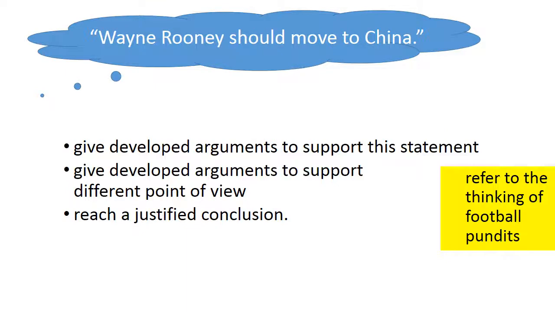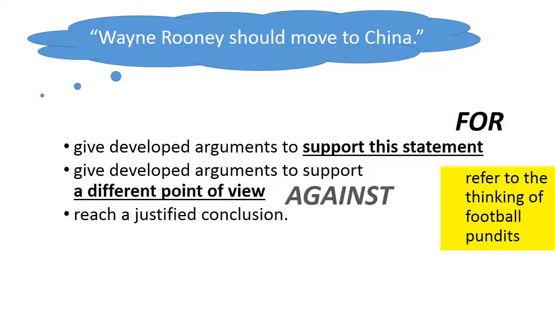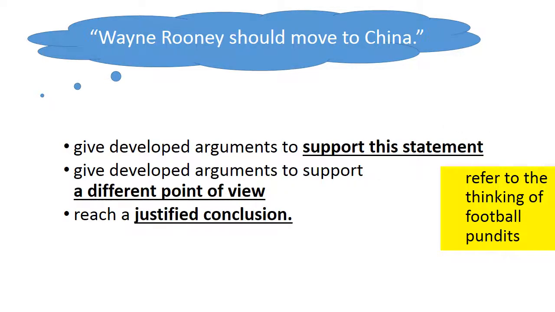Give developed arguments to support this statement. That's arguments for. Give developed arguments to support a different point of view. That's arguments against. And you need to reach a justified conclusion. What does justified mean? Justified means that you don't just say what you think, but you give a reason for it. There's an argument to it that's been running through your whole essay. There's reasoning behind it.